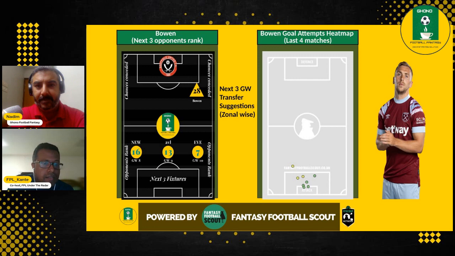Bowen again is the talisman of the team. Everything is going through him. He's in form as well. He's kind of the sticky kind of player, right? When he's in form, he scores goals, assists, and so on. He looks like the guy for that team right now. So it could be a very good option, especially if you already have him, absolutely great. Even if you want to deadend in game week 7 and wildcard in game week 8 for one game week, Bowen could be a fantastic option.